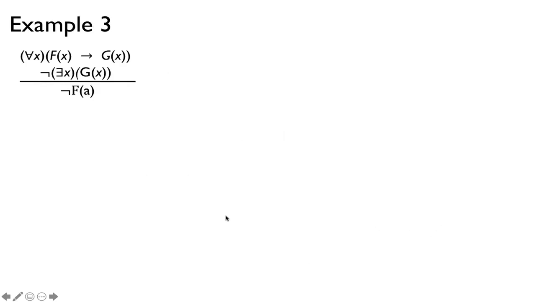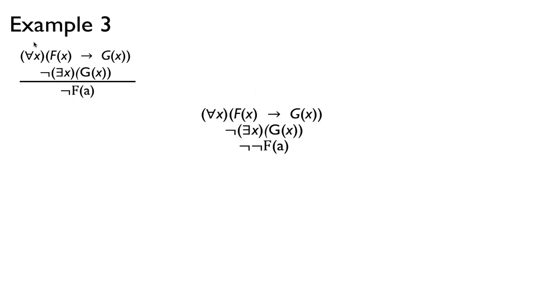So let's see how we can use these two new rules. Basically what this rule says is that if you have a negation outside, you always want to bring it in. Because once we bring it in, then we have some form of the universal or existential rule, which we can then apply. So always, a negation outside should be distributed inside. Okay, here it is again. Again, we write our premises and then we negate the conclusion, which is a double negation.